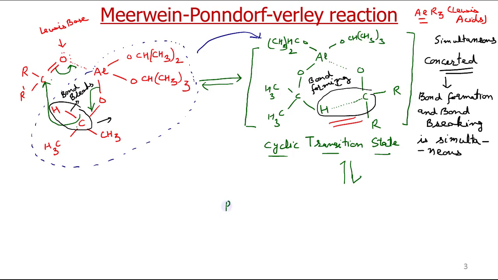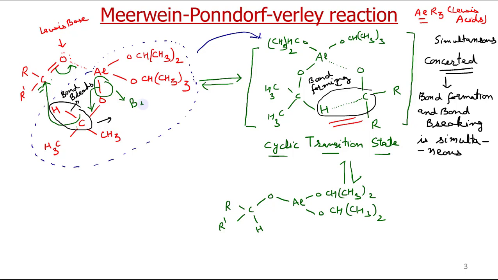So this is R C R dash as it is, now with hydrogen attached to this carbon, and a single bond to O. There is a new bond formation between oxygen and aluminium. We have O CH CH3 twice, O CH CH3 twice. Now this bond has broken, so what is the product, acetone.